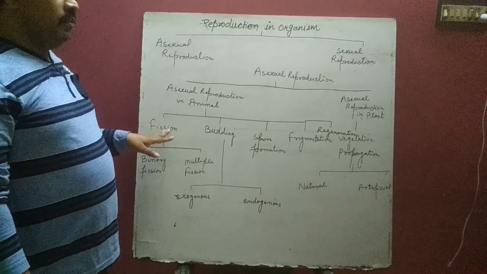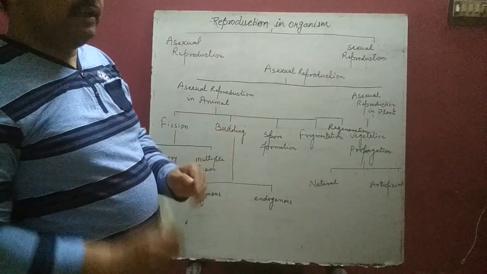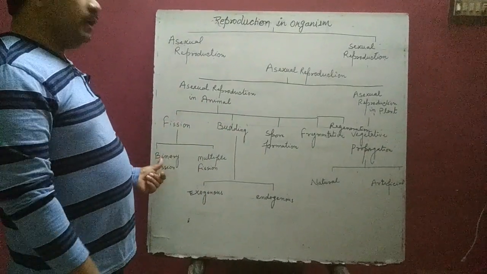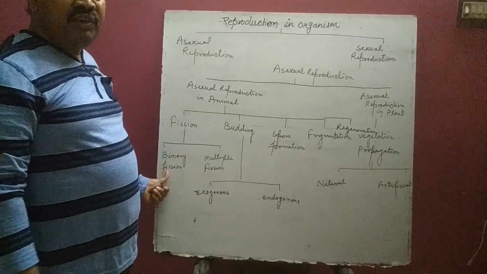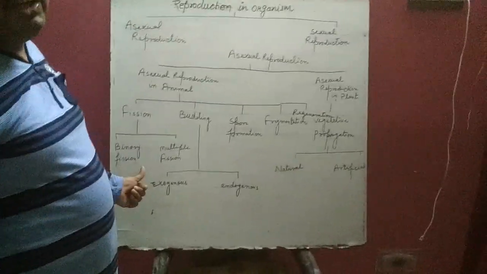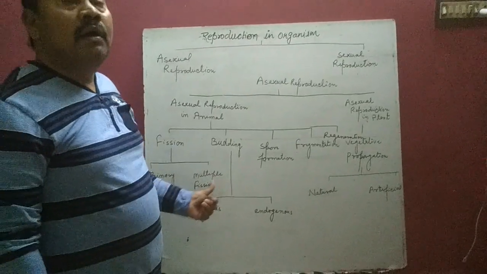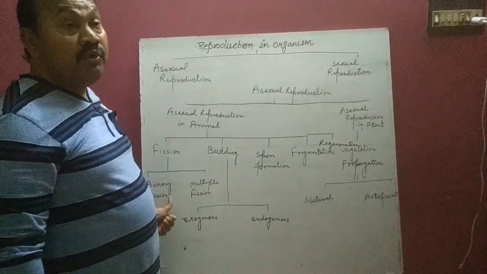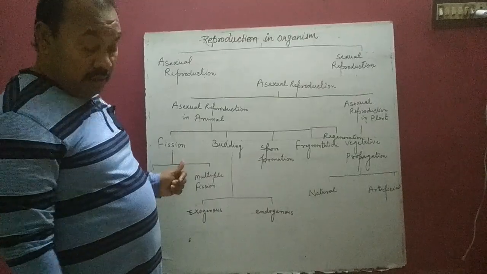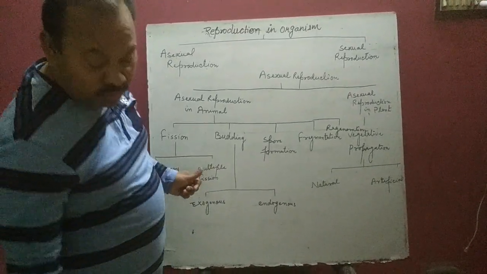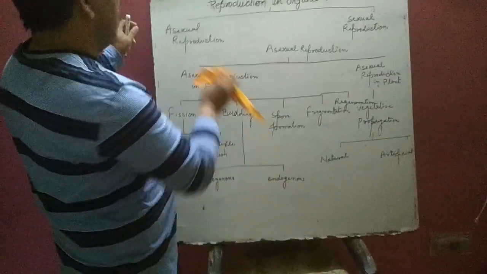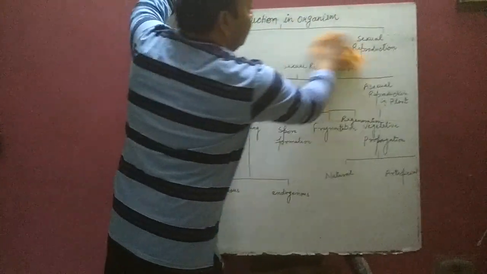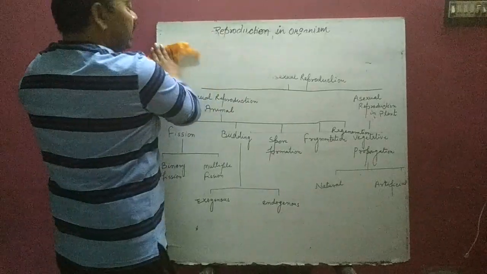Fission means to break, to split. So there are two types of fission: binary fission and multiple fission. Binary fission only takes place in a unicellular living organism like amoeba. Amoeba is unicellular and eukaryotic in nature, and it undergoes division to form two daughter cells. That is called binary fission.